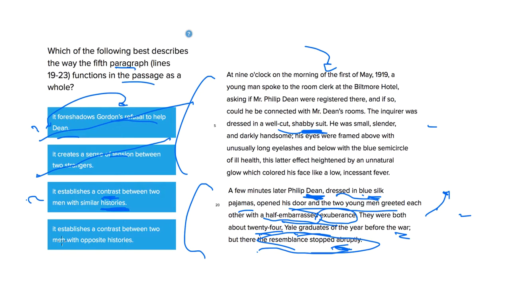Let's see if the last makes more sense. It establishes a contrast between two men with opposite histories. Well, they don't have opposite histories. Sure, the resemblance stopped abruptly there, but the fact that they have the same age and they both went to Yale establishes that they have a similar history. So we can get rid of that, and that leaves answer choice C here as the best answer choice. I hope that helped with this problem, and happy prepping.